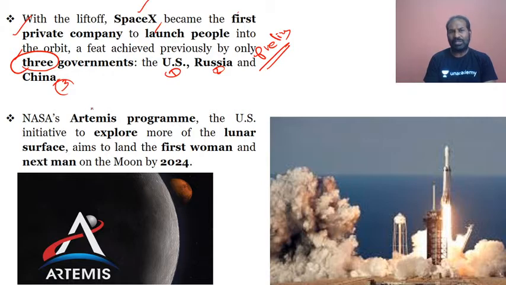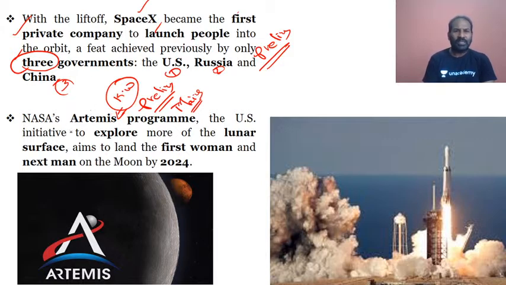NASA is also coming up with a new program, Artemis, and this is a very important keyword for prelims as well as Mains 2020. Along with the SpaceX private company launch, it was launched by NASA from the Kennedy Space Center, and NASA is coming up with a new program to be launched in 2024, called the Artemis program.